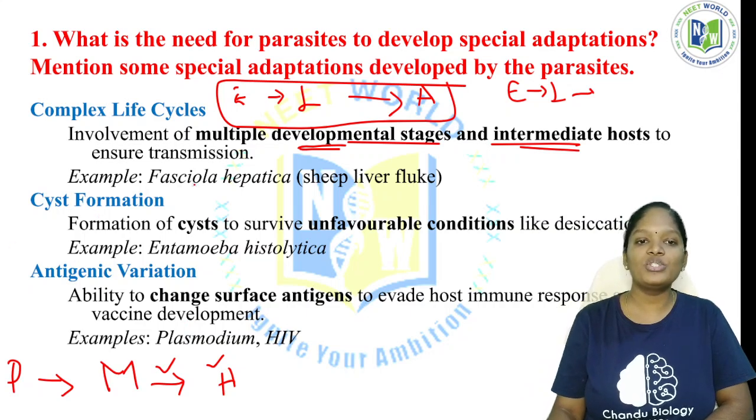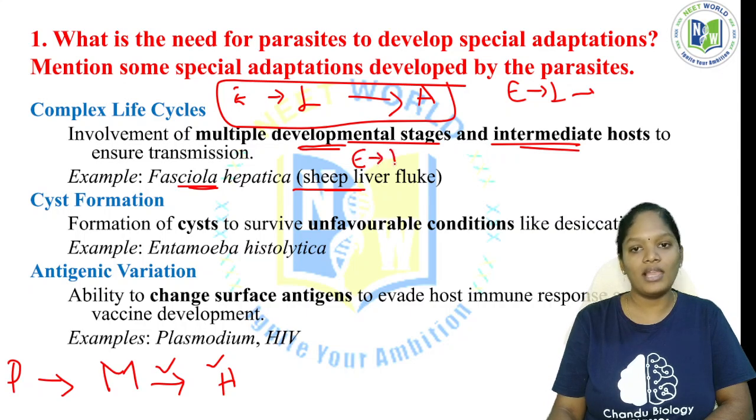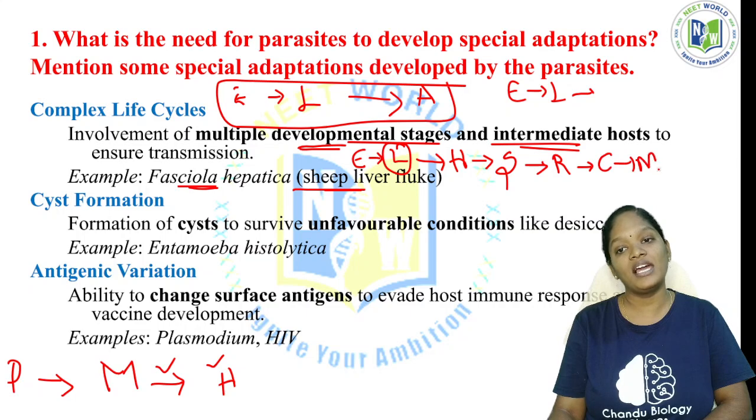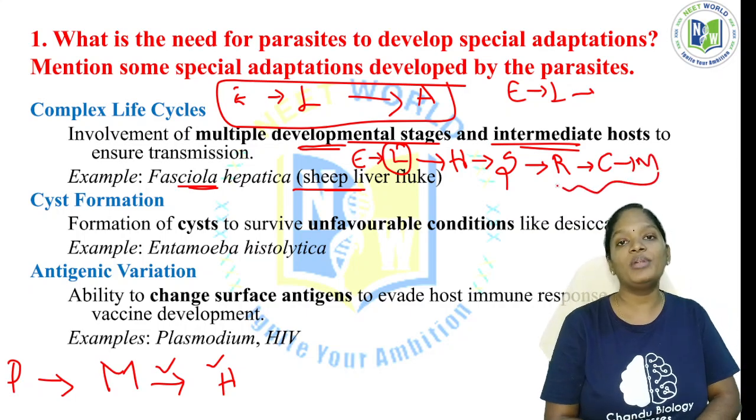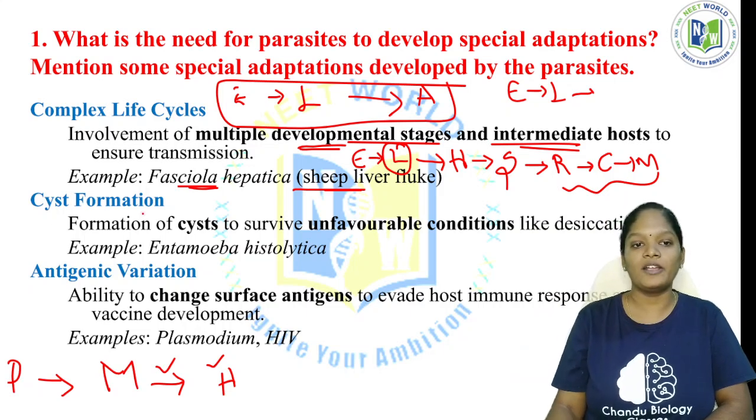For example, Fasciola hepatica, the sheep liver fluke. Why does Fasciola hepatica undergo a complex life cycle? There is an egg, and the egg hatches out into a larva called the miracidium larva, in the water. After that it reaches the host, and in the host it converts into a sporocyst larva, then the sporocyst develops into a redia larva, and then into cercaria larva and metacercaria larva. In the middle there is the involvement of another host. So this is the complex life cycle undergone by Fasciola hepatica.